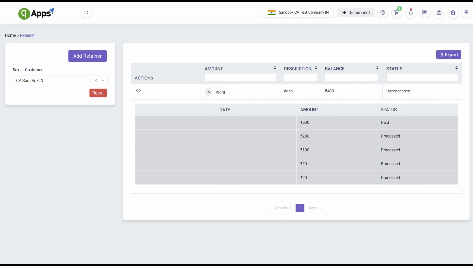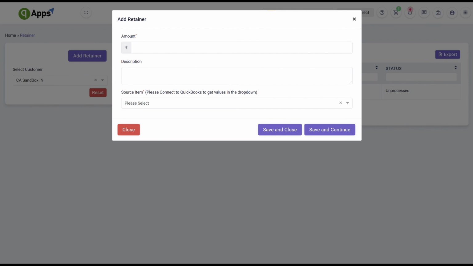Retainer. Collect the advanced amount from the customer. First you need to add the retainer amount for that customer, and later you can use the retainer amount to deduct for the timesheets, expenses for the job, just like the customer wallet.